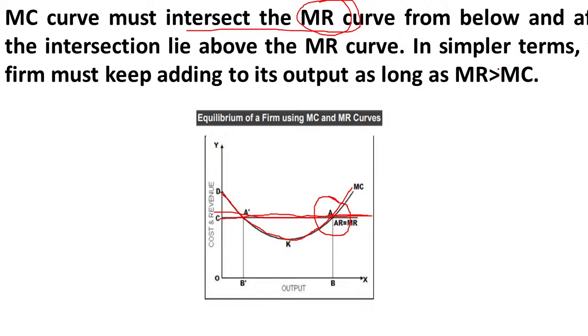After the intersection, marginal cost lies above the MR curve. So after intersecting, marginal cost will lie above the MR curve. It means that marginal revenue is less than marginal cost after the equilibrium. So after this the firm will not produce, because marginal cost is going to increase while marginal revenue stays the same. So the firm will not produce after this point.